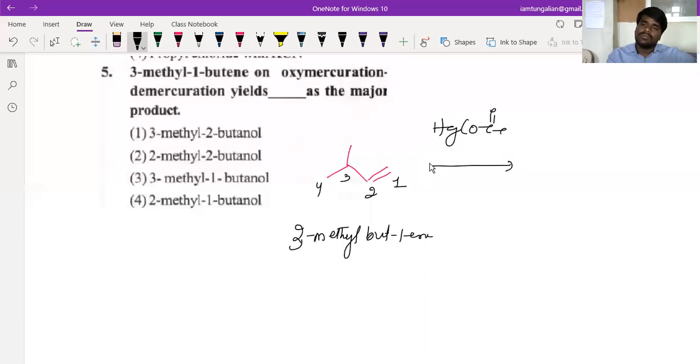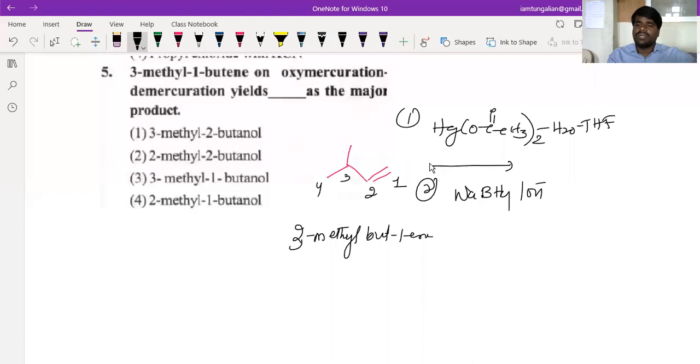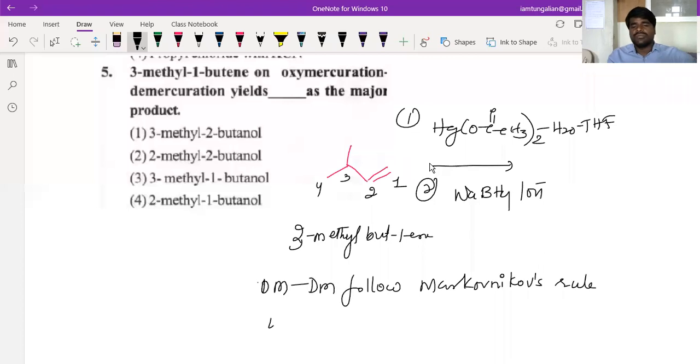So when you subject this to oxymercuration and demercuration, beta, the first reagent is Hg(OCOCH3)2, H2O and THF. What is the second reagent? Sodium borohydride in basic medium. What happens here? It follows OMDM. We say, beta, OMDM follows Markovnikov's rule without rearrangement.